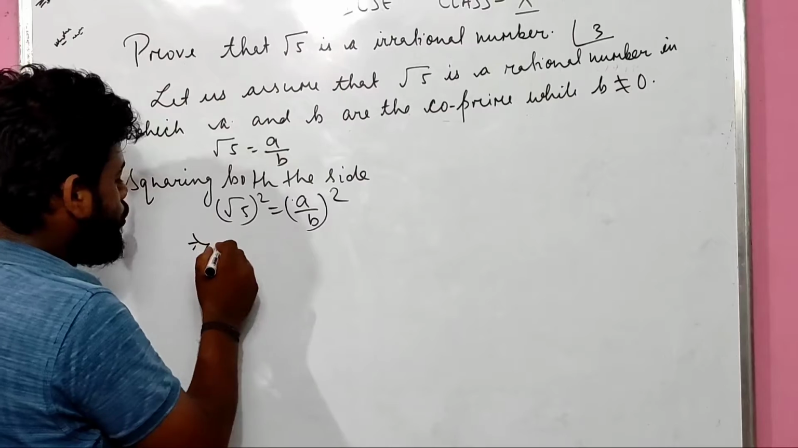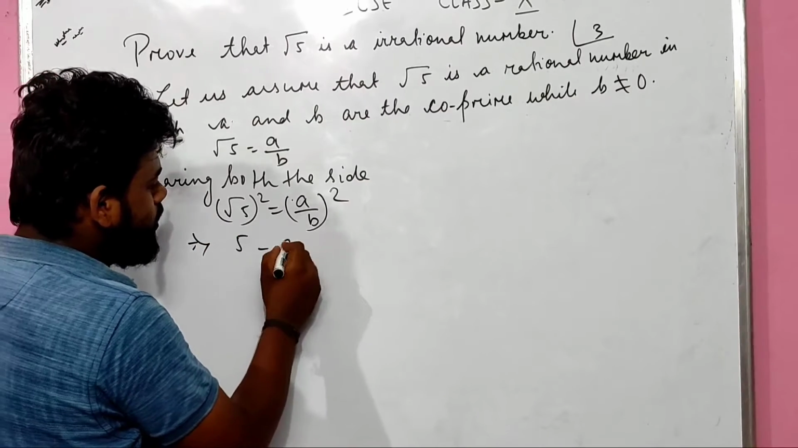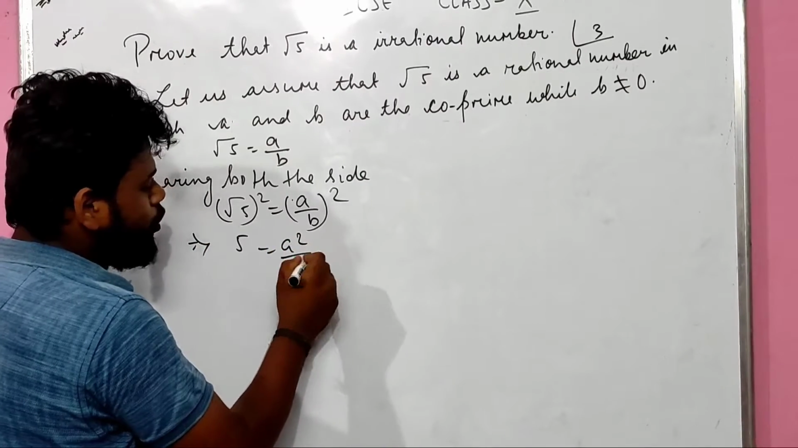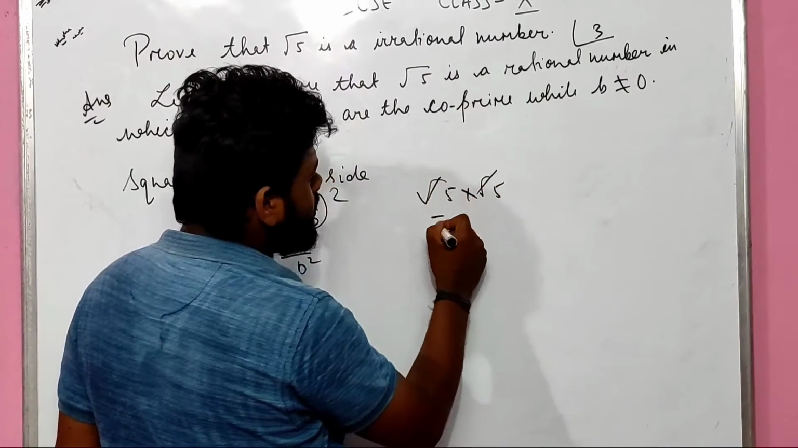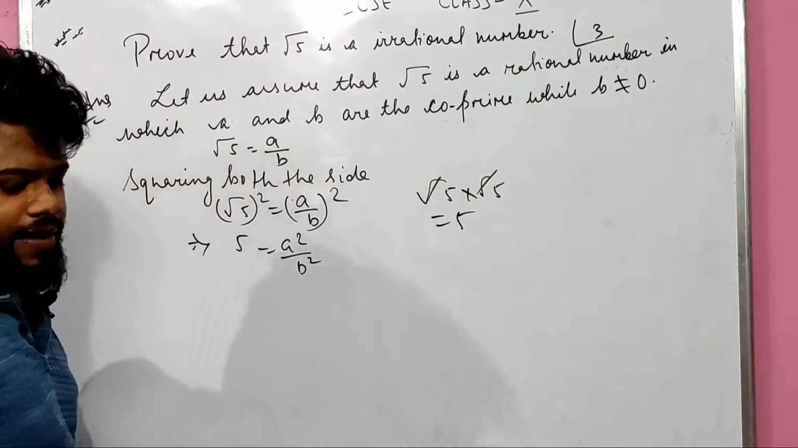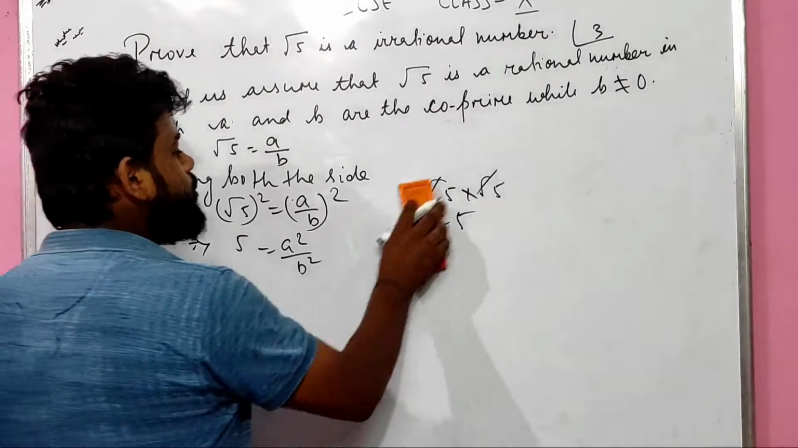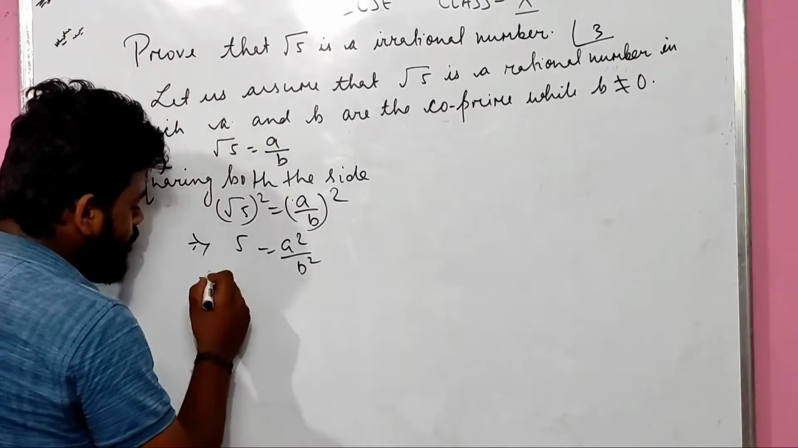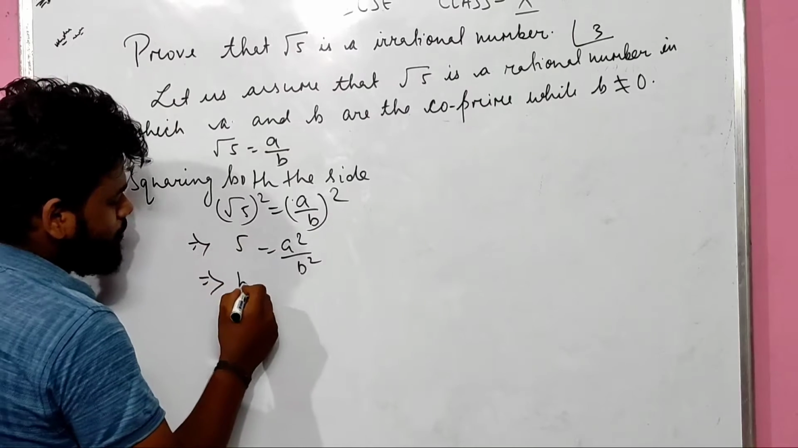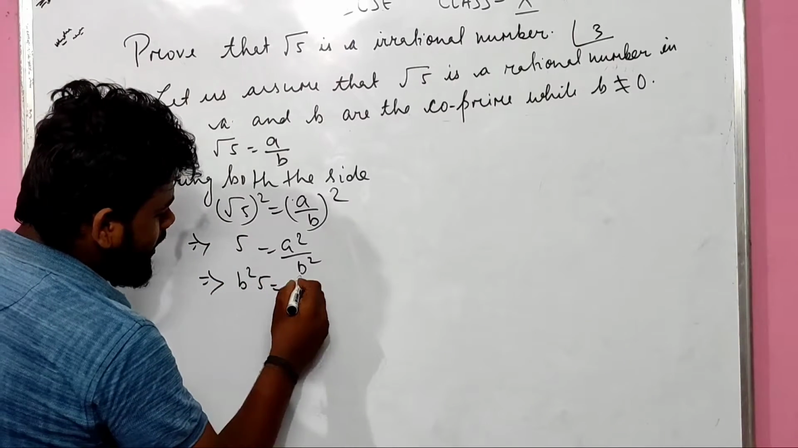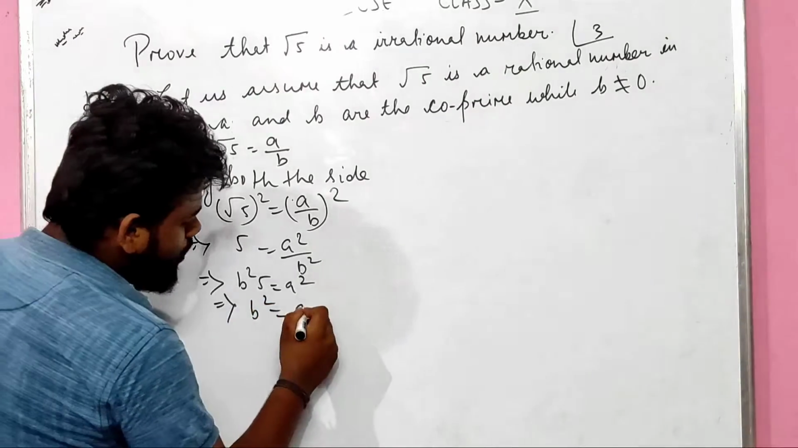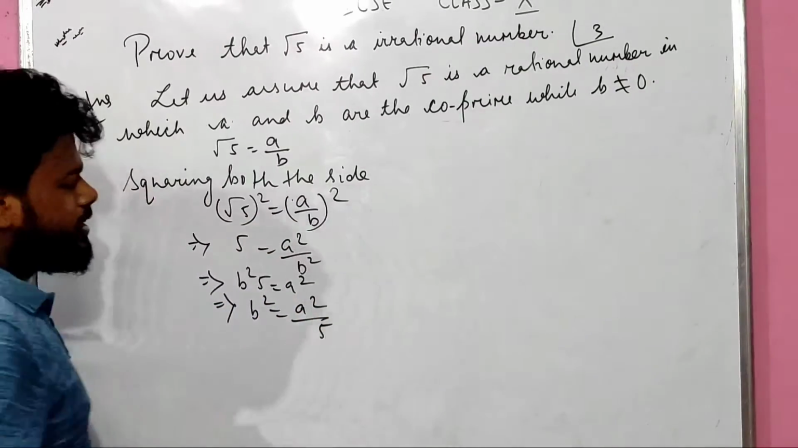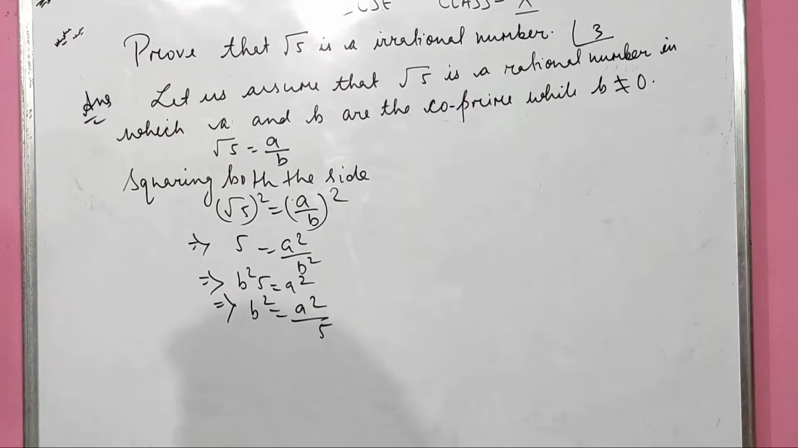So I can even say root 5 into root 5 is all about 5, a square upon b square. If you don't know, let me have a brief analysis about that. Root 5 into root 5, roots cancel, is all about 5. So I can even say 5 equals a square upon b square. So here also we can cross-multiply. B square will go over here, so 5 b square equals a square. Now children, I can even write that b square equals a square upon 5. Is it clear? I think up to this much you understood very well.